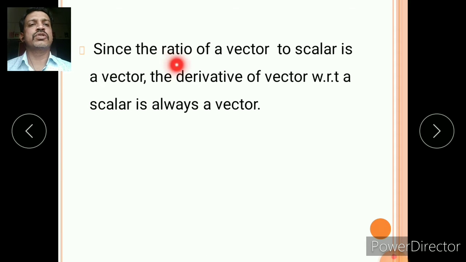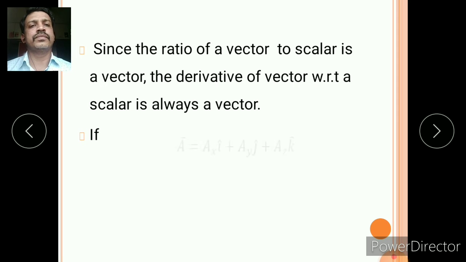Since the ratio of a vector to a scalar is a vector, the derivative of a vector with respect to a scalar is always a vector quantity.